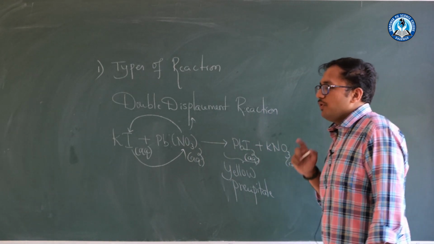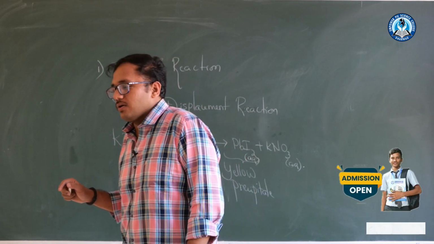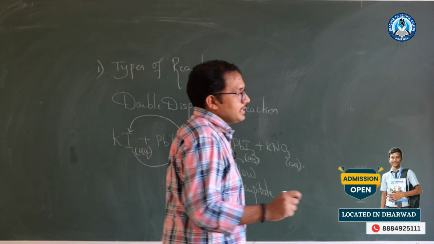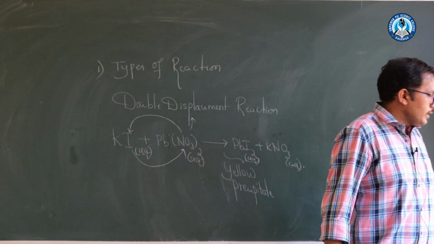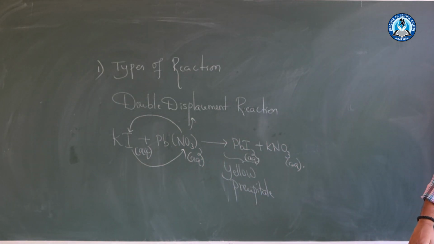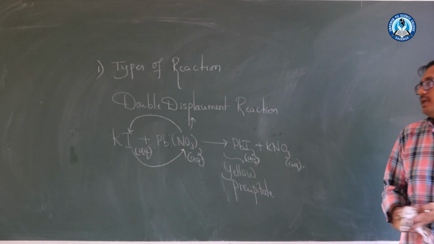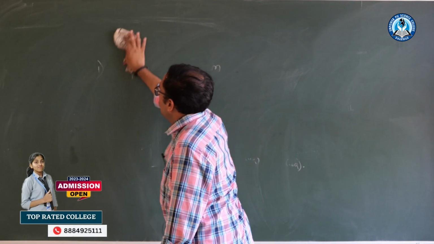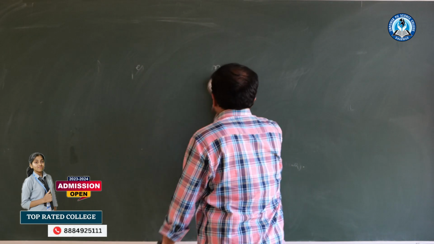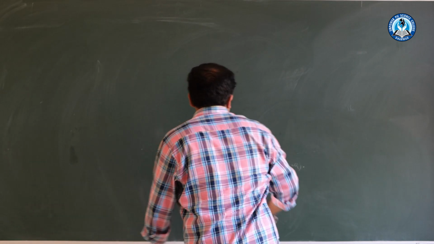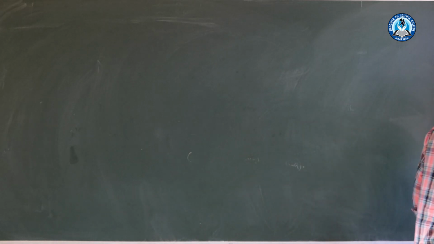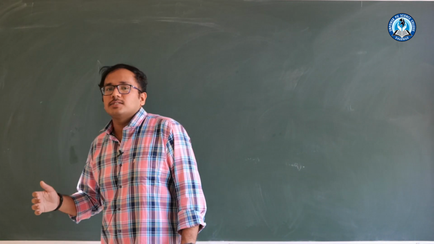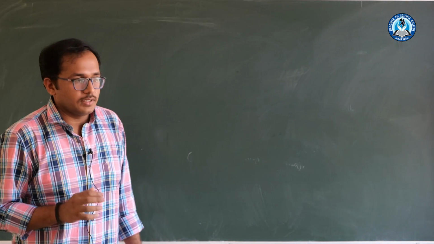And I am moving to the last chapter of your 10th standard, that is acid, base and salts. In this chapter, you will learn about many indicators, many concepts: what is an acid, what is a base, what are the indicators present in your day-to-day life at home, and what are the indicators present in the lab. You will come across that.